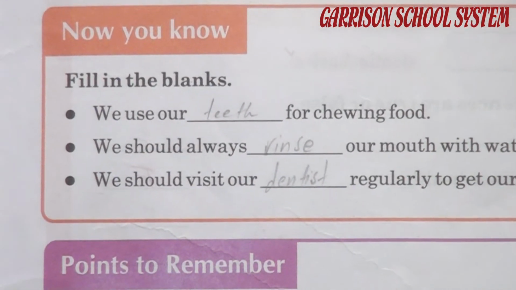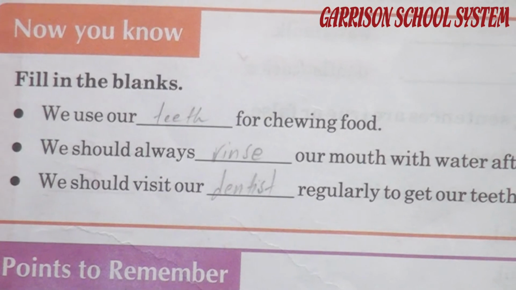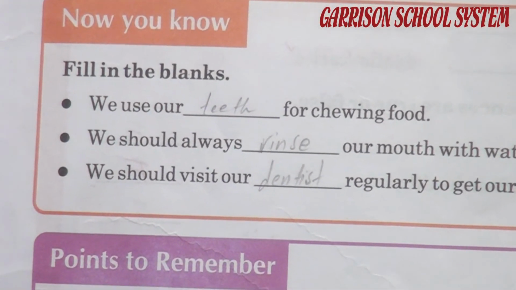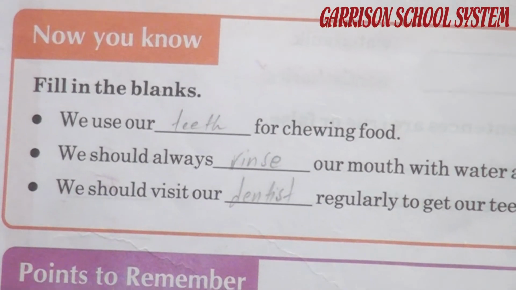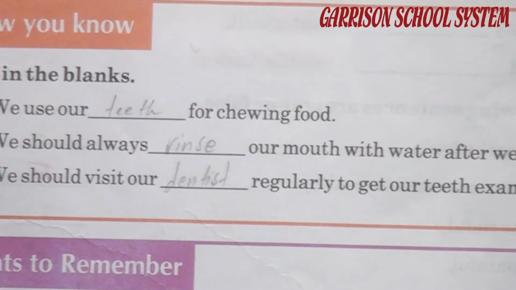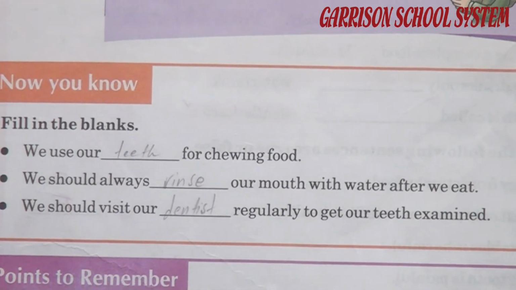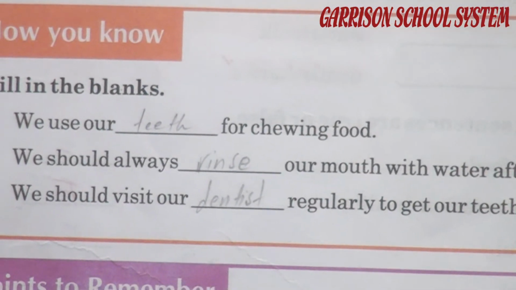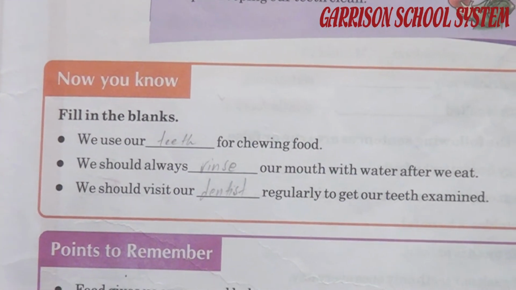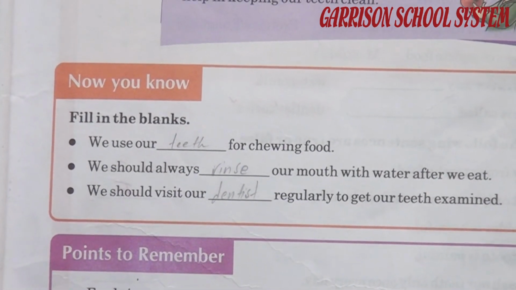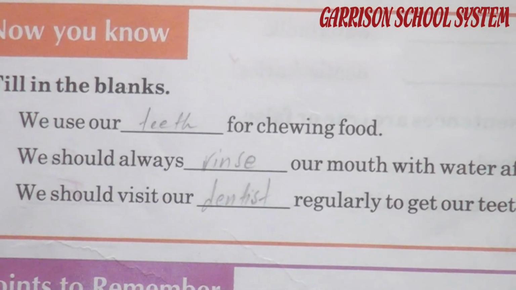Number 1: we use our dash for chewing food. Now you know very well which thing helps us to chew our food. Our teeth. T-E-E-T-H, teeth. Number 2: we should always dash our mouth with water after we eat. What do we have to do after eating? We have to rinse our mouth. Rinse, R-I-N-S-E. Third: we should visit our dash regularly to get our teeth examined. Where should we go? Dentist. D-E-N-T-I-S-T. Dentist.